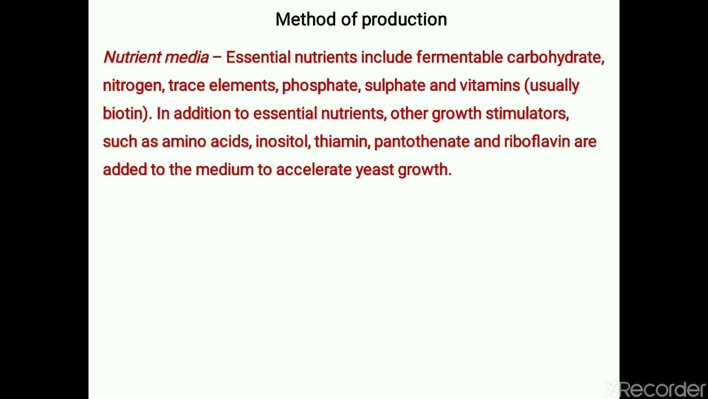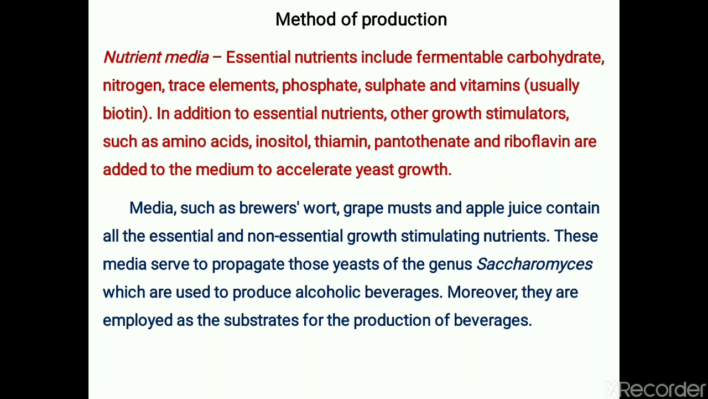The method of production. For large scale production of yeast, the general composition of the medium is that it should contain fermentable carbohydrates, a source of nitrogen, trace elements, phosphates, sulfates, and vitamins. Along with that, it should contain several growth stimulators that include amino acids, inositol, thiamine, pantothenate, riboflavin, and different types of vitamins. Several media may consist of brewer's wort, grape must, and apple juice that serve as a source of these different materials.